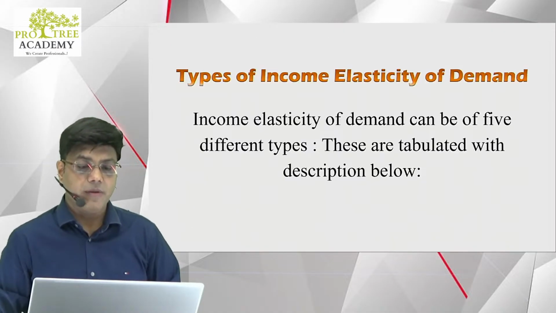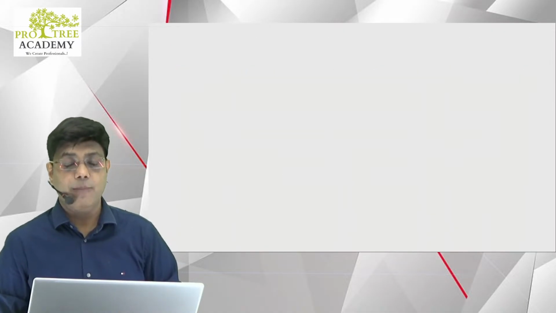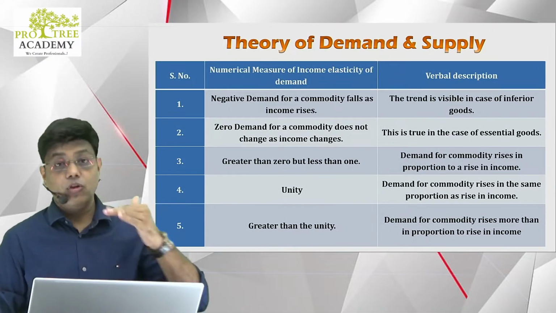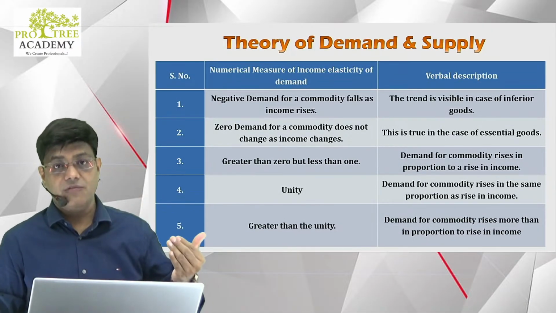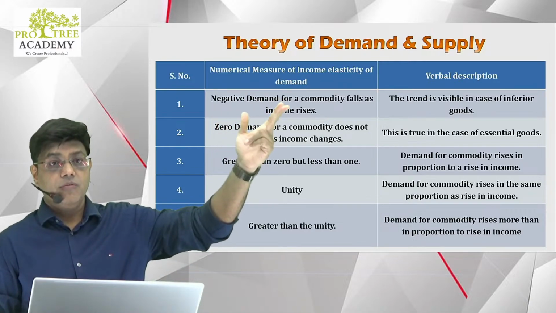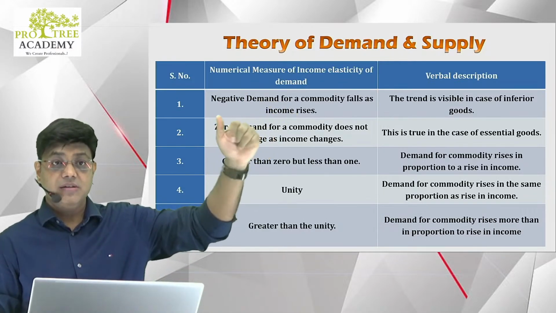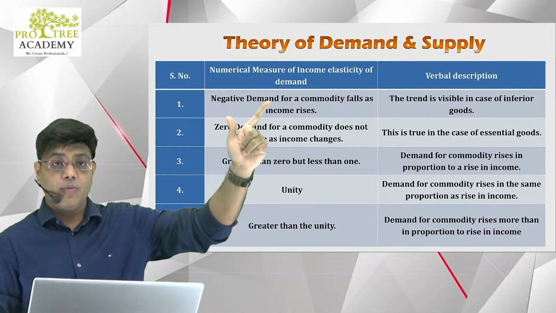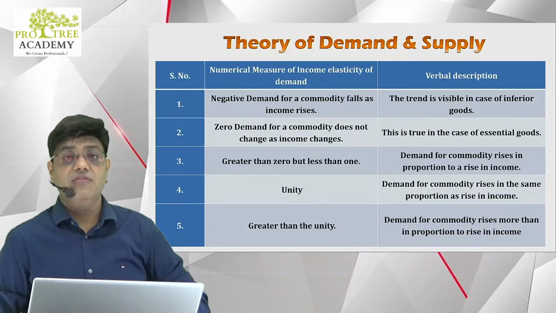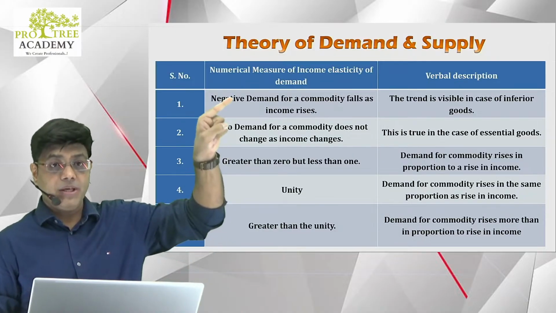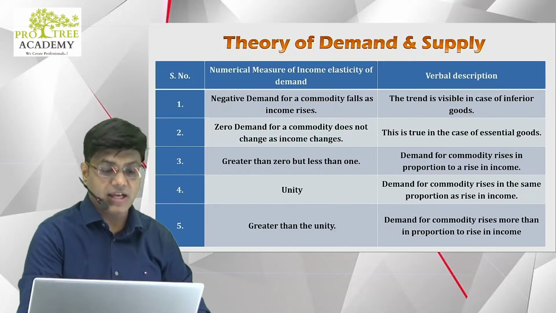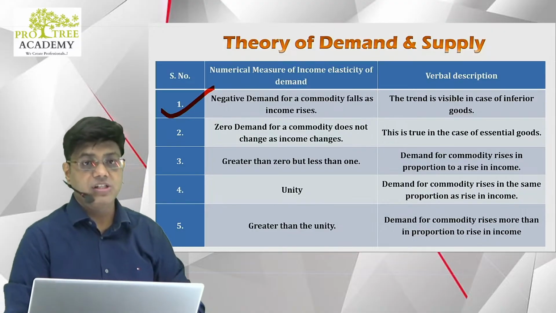Income elasticity of demand can be of 5 different types. These are tabulated below. They have not explained much. No graph work is there for income elasticity. So negative: demand for the commodity falls as the income increases. The trend is visible in case of inferior goods. Guys, tell me what kind of goods these are called. We have studied this in the last lecture.